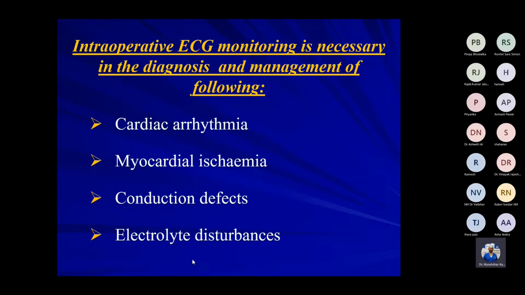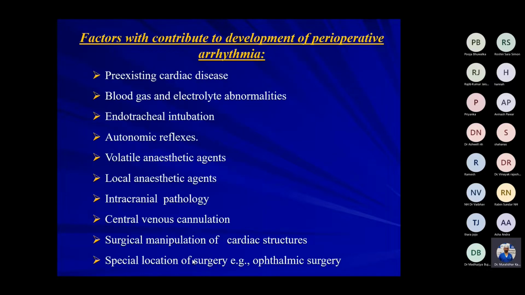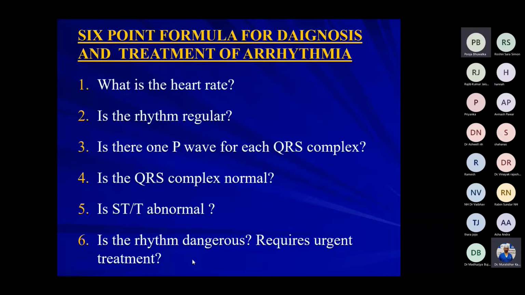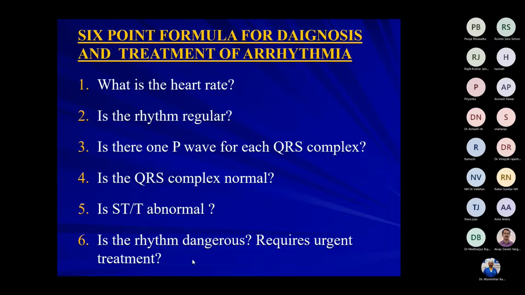So these are the types of abnormalities which we can detect: cardiac arrhythmia, myocardial ischemia, conduction defects, electric disturbances. And how do you interpret the ECG? First, you have to see what is the heart rate. Is the rhythm regular? Is there a P wave for each of the QRS? That is, each QRS is preceded by a P wave.